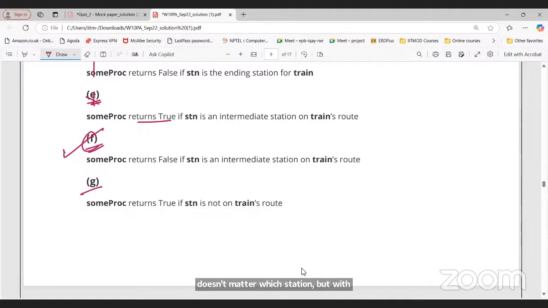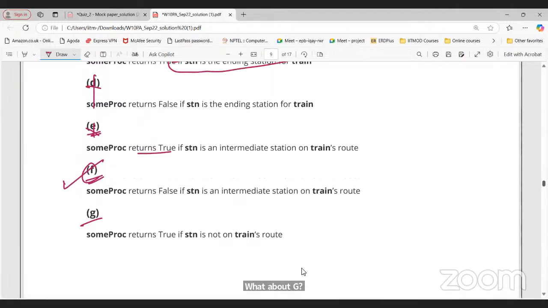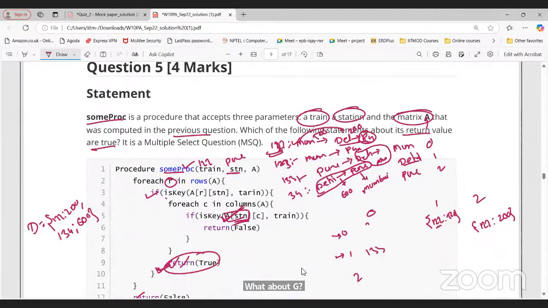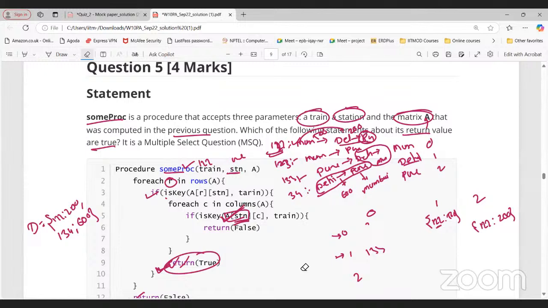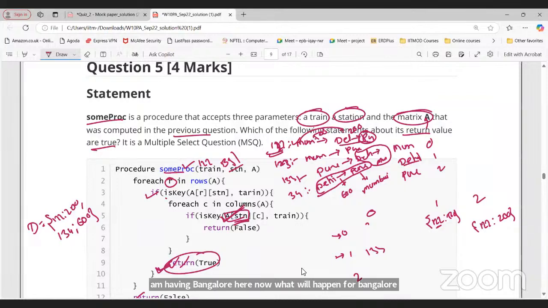What about G? Why is F true, sir? Suppose for this train number 1 to 2, let's say Bangalore. Now, instead of the station, I am having Bangalore here. What will happen for Bangalore, which is not a station for this particular train?